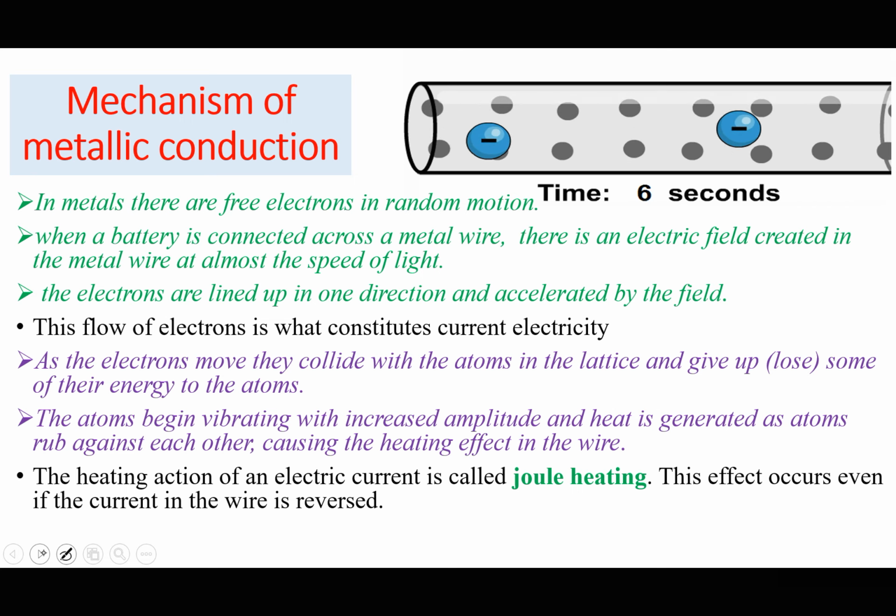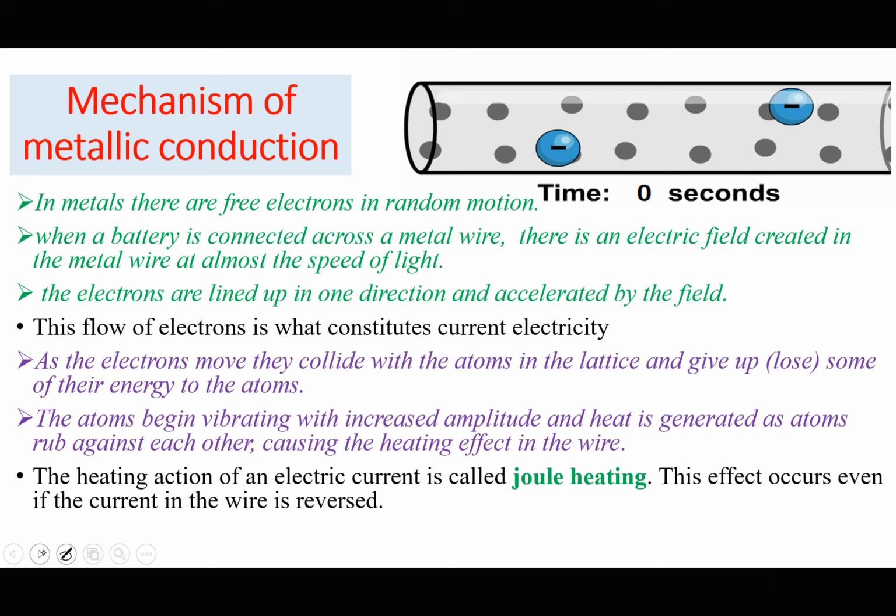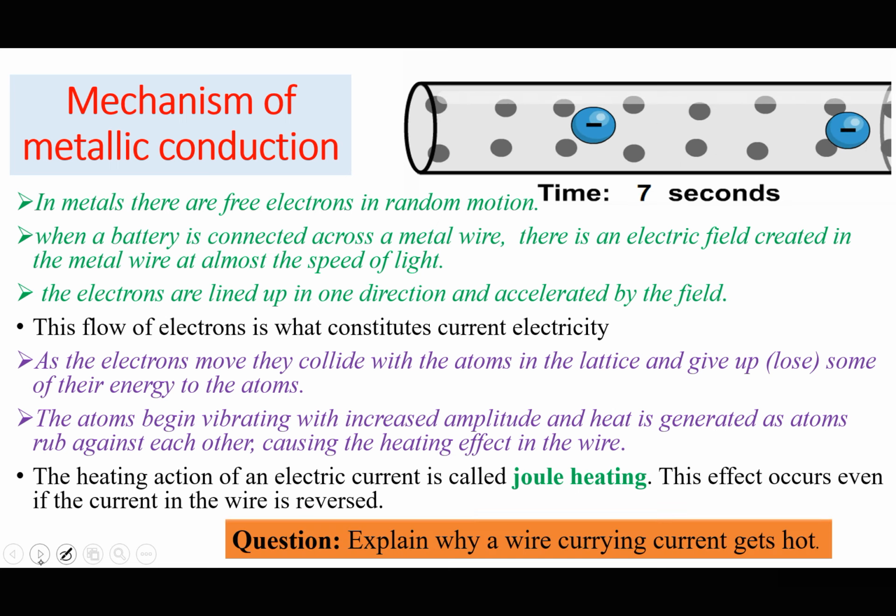And this current also can cause the wire to warm up, as we shall see in a unit called alternating current, that is in paper 4. So you should be able to explain why a wire carrying current gets hot. And I've given you a simple explanation to this.